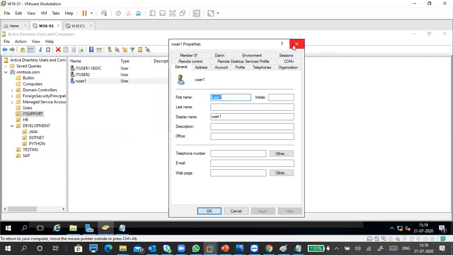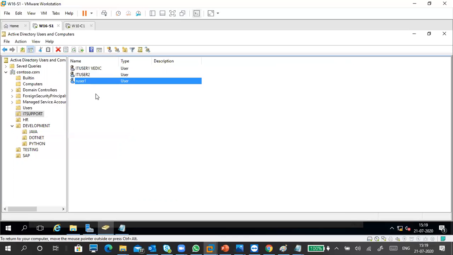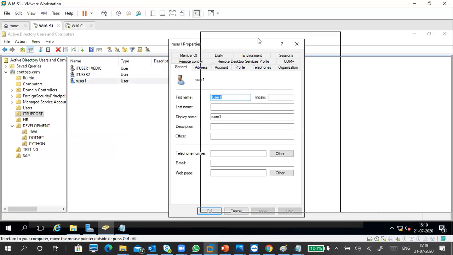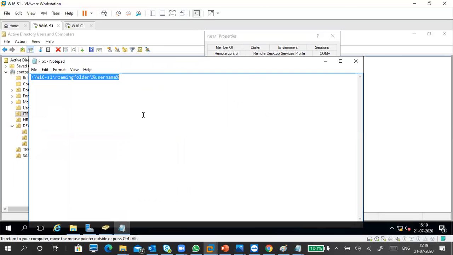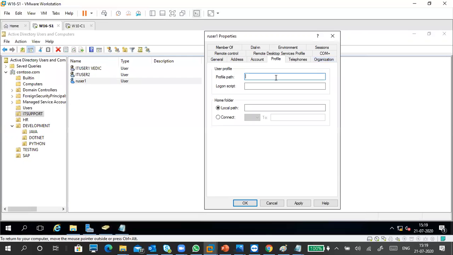Now double click on that one. When you create an account, double click, go to profile. You see this profile, and I copied the link, right? Again I have to copy, I think. Copy this entire thing with percentage username percentage, paste here.